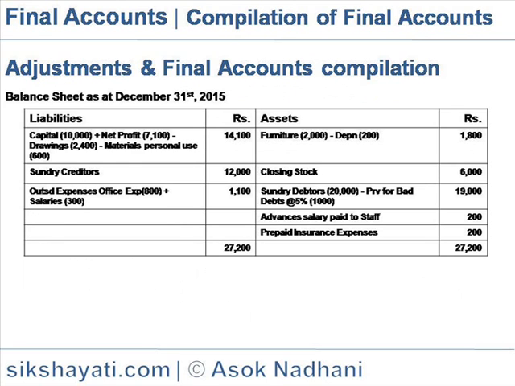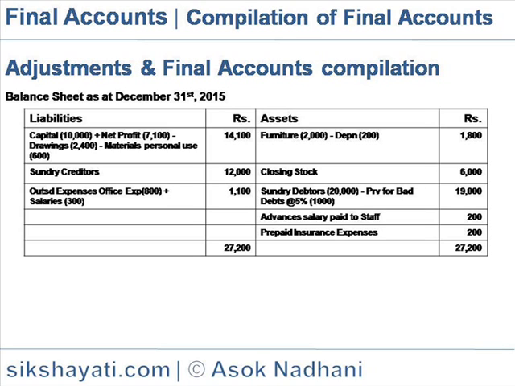Balance sheet. Now we compile the balance sheet. On the liability side is capital 10,000 plus net profit 7,100 transferred from profit and loss account, from which we reduce drawings 2,400 and materials for personal use 600. So the net capital comes to 14,100. Sundry creditors is 12,000, outstanding office expenses is 800, and outstanding salary 300. So the outstanding expenses is 1,100.